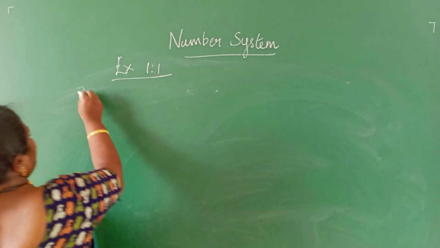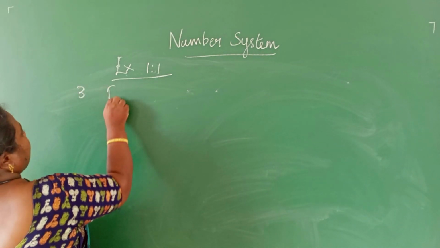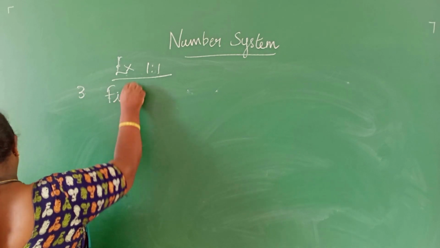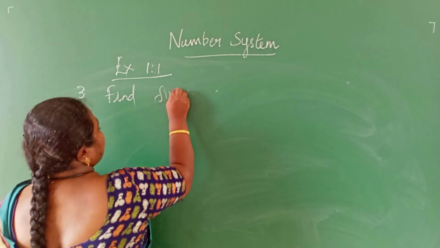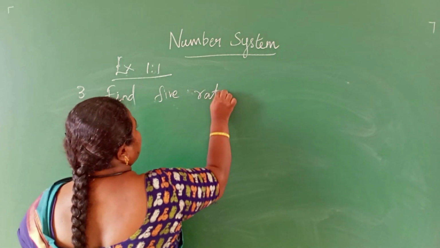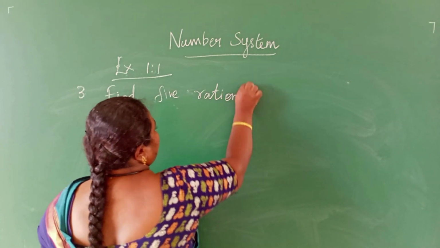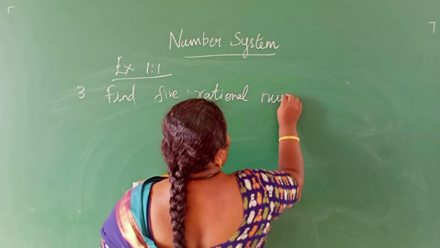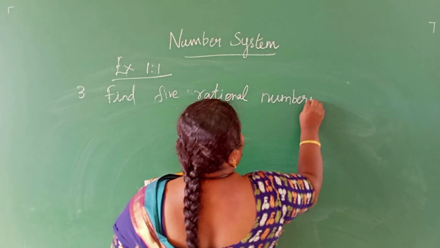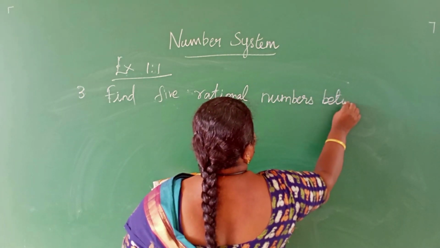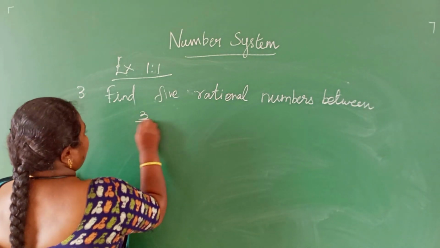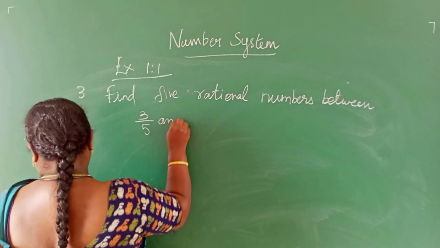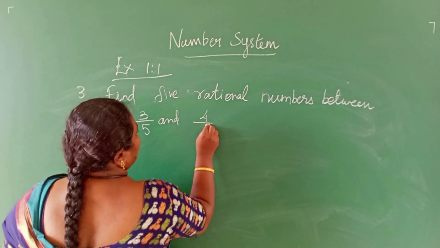Next, third question, find 5 rational numbers between 3 by 5 and 4 by 5.